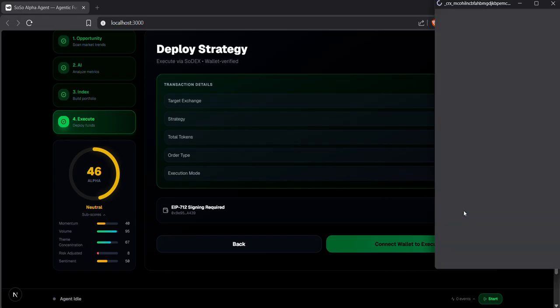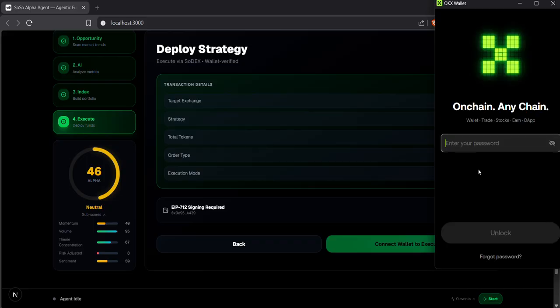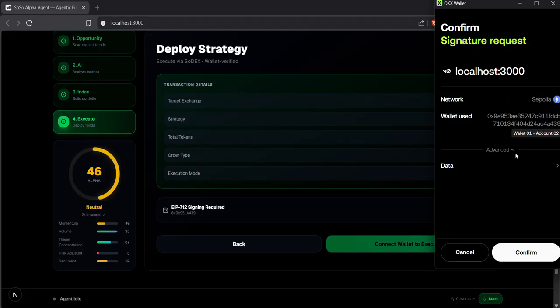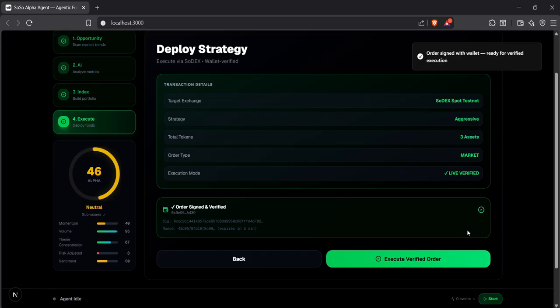So I'll just click sign order. I have my OKX wallet connected. I just have to enter my password. Here's the signing request. I can just confirm it. And the order is signed and verified here.